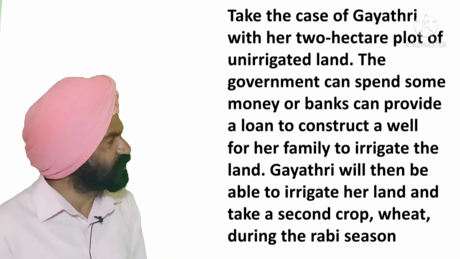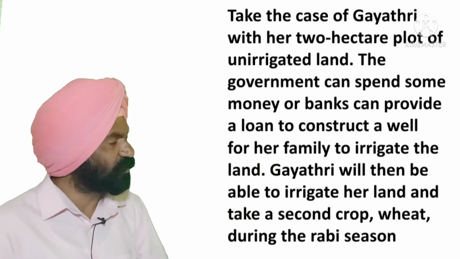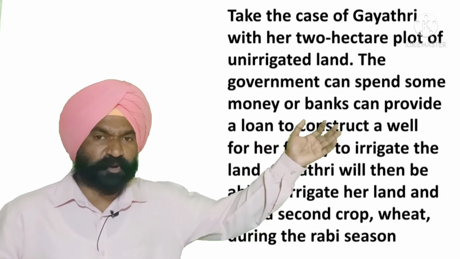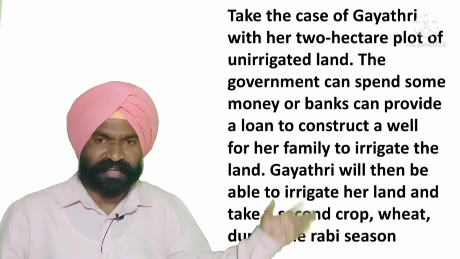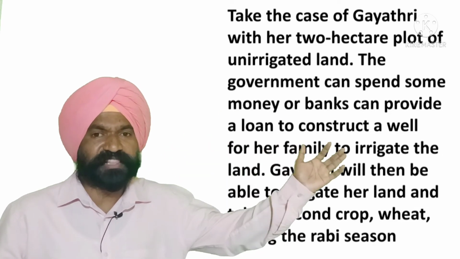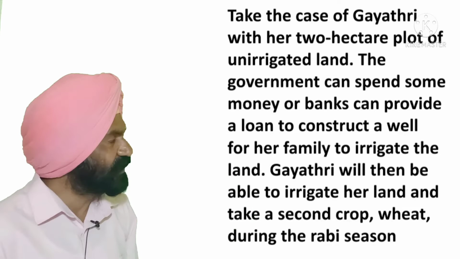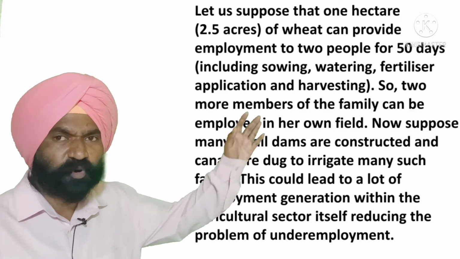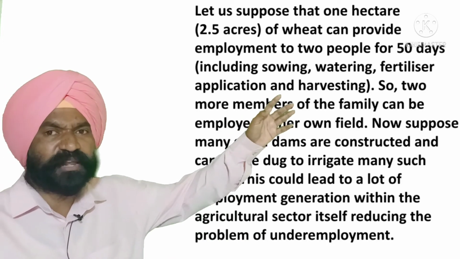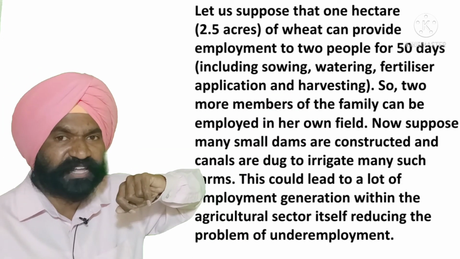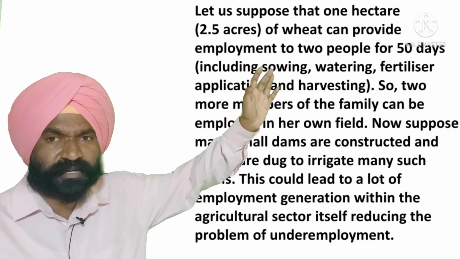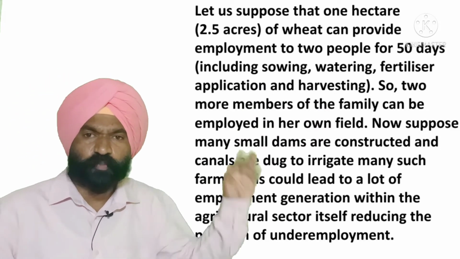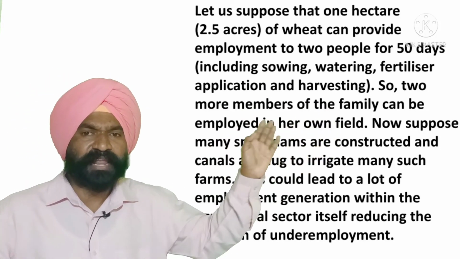Take the case of Gayatri with her 2 hectares of unirrigated land. The government can spend some money or banks can provide a loan to construct a well for her family to irrigate the land. Gayatri will then be able to irrigate her land and take out a second crop, wheat, during the Rabi season. Let us suppose that 1 hectare of wheat can provide employment to 2 people for 50 days, including sowing, watering, fertilizer application and harvesting. So 2 more people of the family can be employed in her own field.